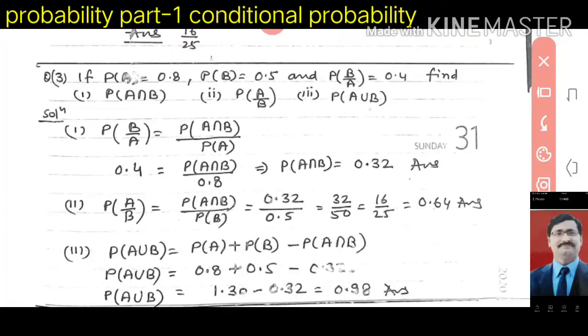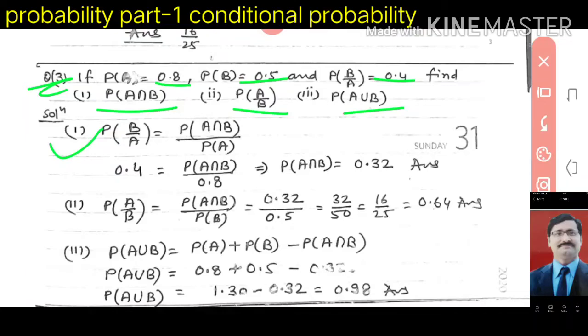Look here, this is a very good question. Question number 3. P(A) is given as 0.8, P(B) is given as 0.5, and P(B|A) is given as 0.4. You have to find P(A∩B), second P(A|B), and third P(A∪B). Look here, what you can do in this question.